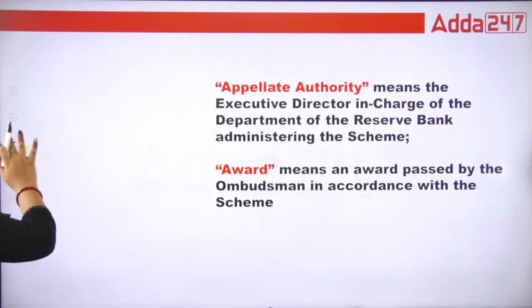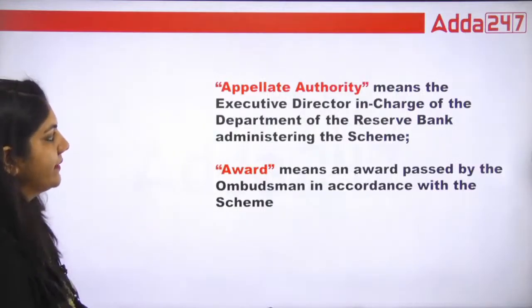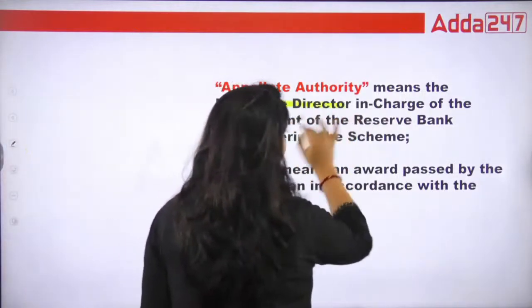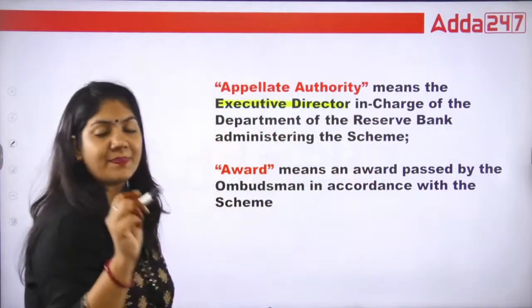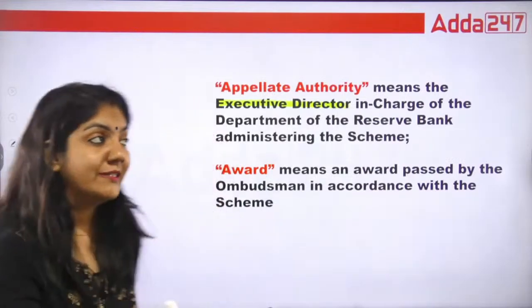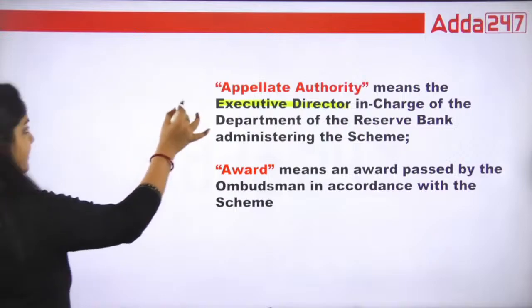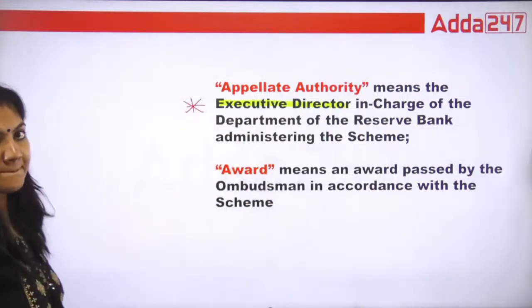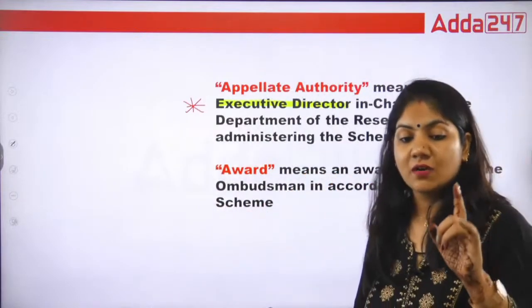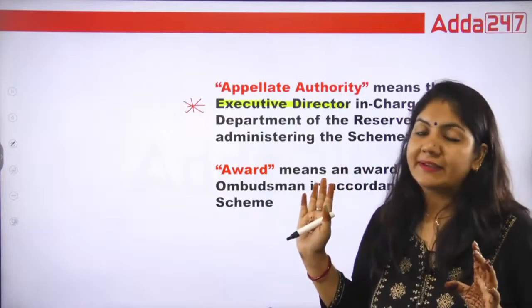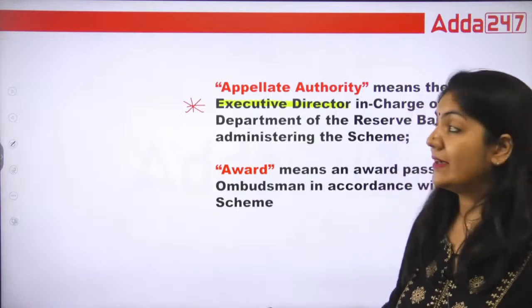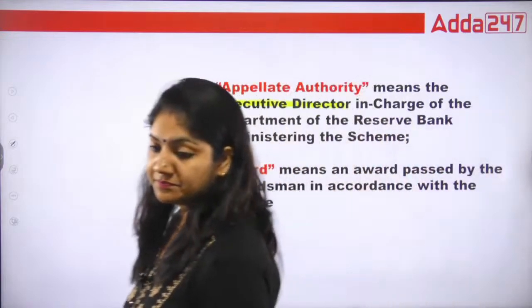Okay, now what is this? This is your appellant authority. It means who is the appellant authority under the integrated ombudsman scheme. So you have to learn that it is the executive director. This is important. In the banking ombudsman scheme 2006, the deputy governor was the appellant authority, but in this new scheme of 2021, the executive director will be the appellant authority.